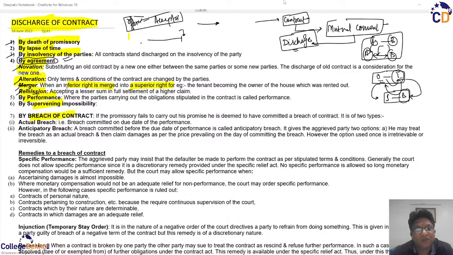For example, if you have bought a ticket for a match, then you have entered into a legal contractual obligation. You have the right to watch the match, but if the continuous rain spoils the match, and even after 2-3 days the rain is not stopping and therefore the match has been called off, it was a supervening impossibility.